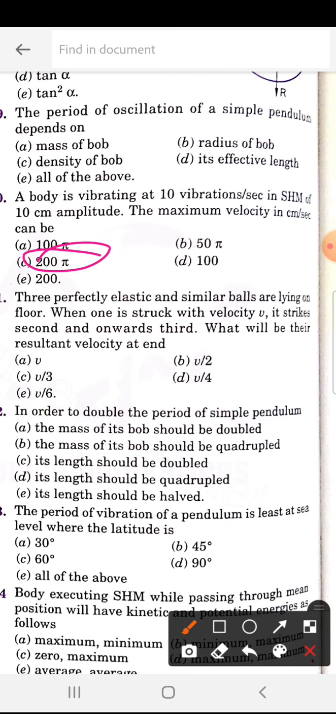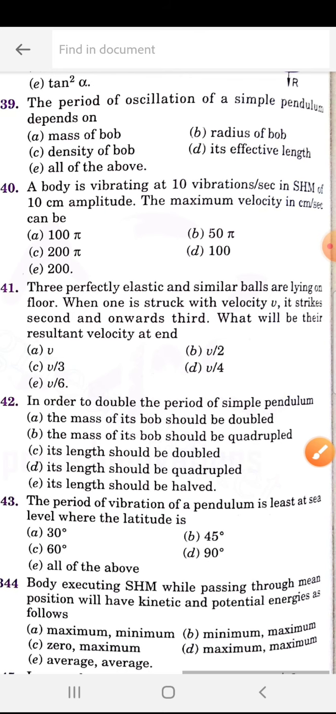Next, 341. Three perfectly elastic and similar balls are lying on a floor. When one is struck with a velocity v, it strikes the second and onward the third. What will be the resultant velocity at the end? So 341 is C, that is v by 3.